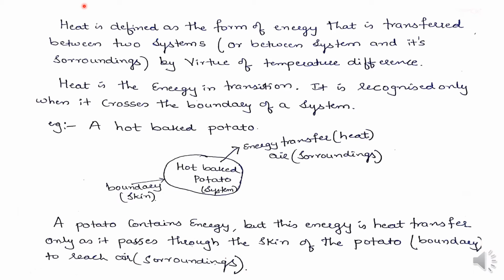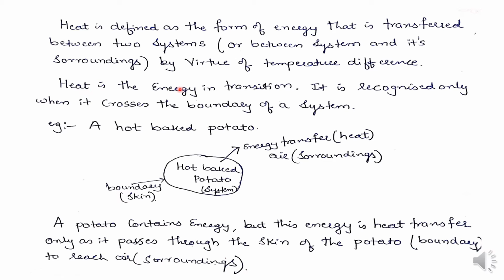Now how do we define heat? It is defined as the form of energy that is transferred between two systems, or between a system and its surroundings, by virtue of a temperature difference. Already I have told you that heat always flows from a higher temperature medium to a lower temperature medium.